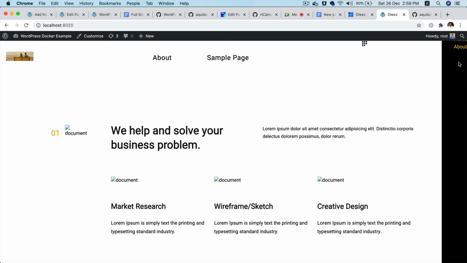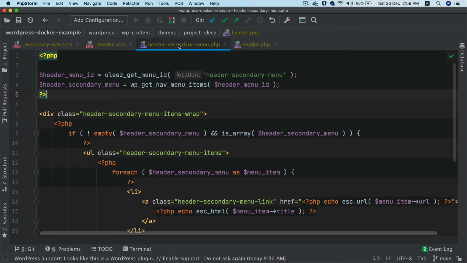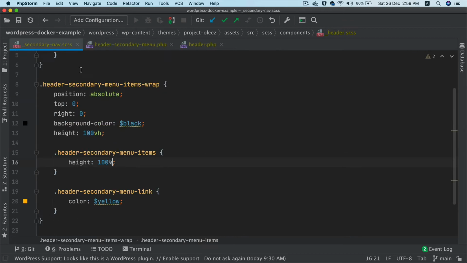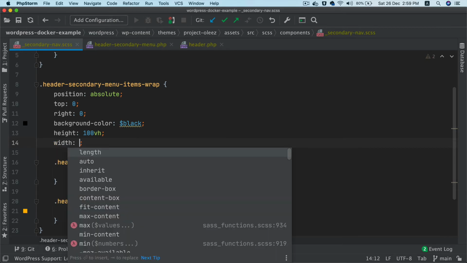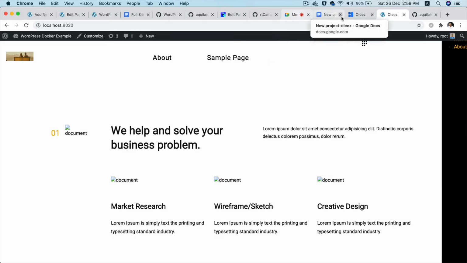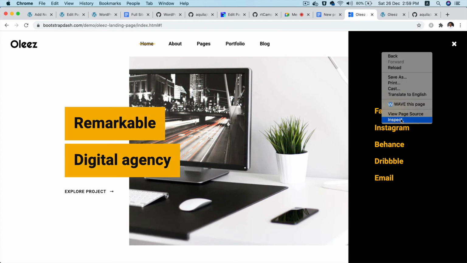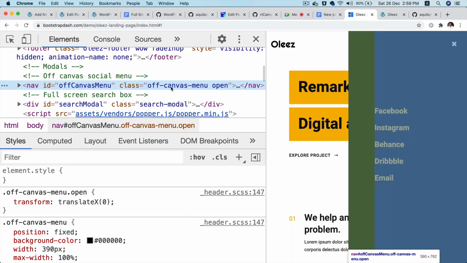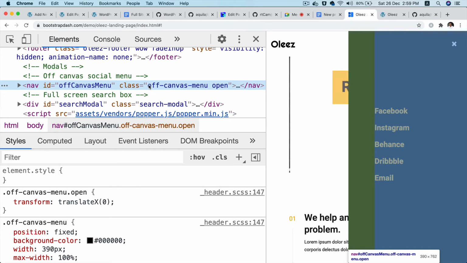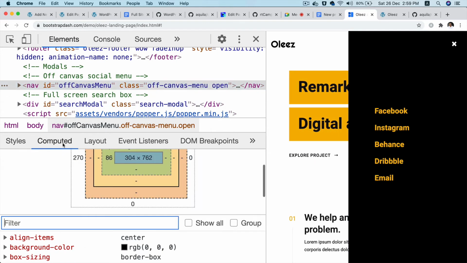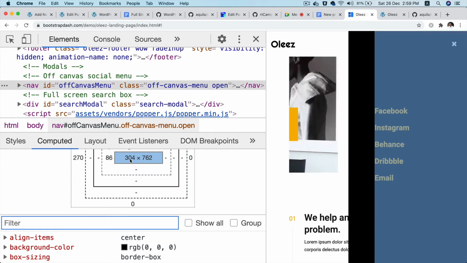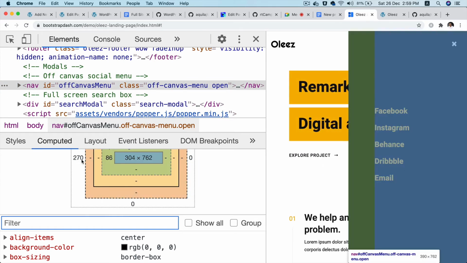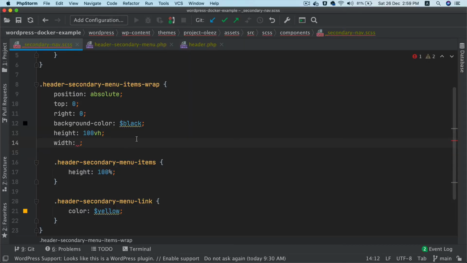Okay, and we also need to give it a width, so let's give it a width. Items wrap width will be, what's the width of this? Check. Okay, it's around 304 pixels, 270 pixels, right? 270 pixels.